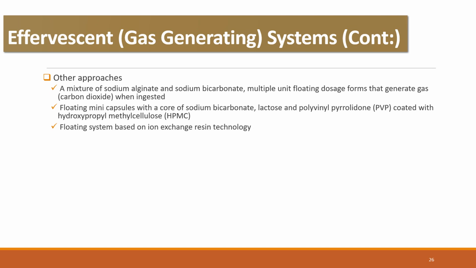Floating mini capsules with the core of sodium bicarbonate, lactose, and polyvinyl pyrrolidone coated with hydroxypropyl methyl cellulose can be prepared as an effervescent and gas generating floating system. And the floating system based on ion exchange resin technology can be utilized as a gas generating system.